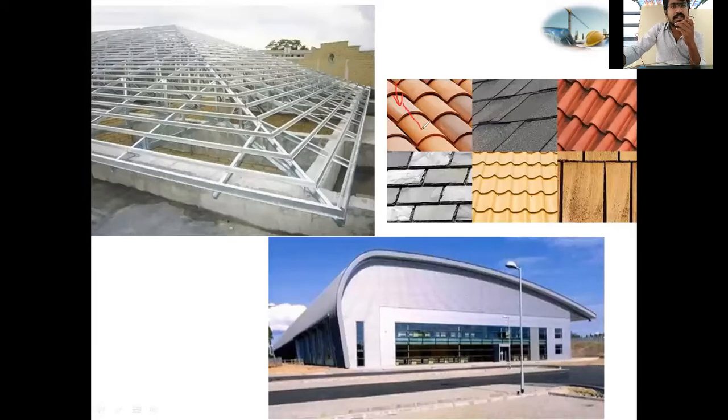It will fall on the next tile, and the next tile, and then on the ground. It will not enter into the building. They are providing a good leak proof roof.